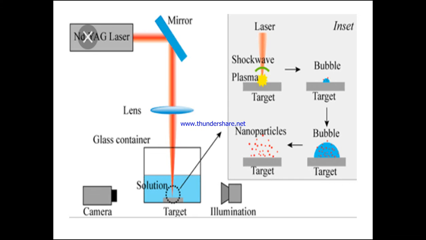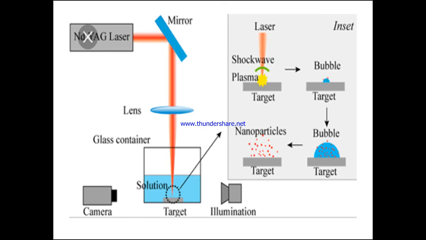So the Nd:YAG laser, which is nothing but the laser beam, falls on the target material. A high temperature pulsed beam of rays having more than 10 raised to 7 watt per centimeter cube falls on the target material. When it falls on the target material, the material vaporizes. So we are having mirror, lens, glass container.